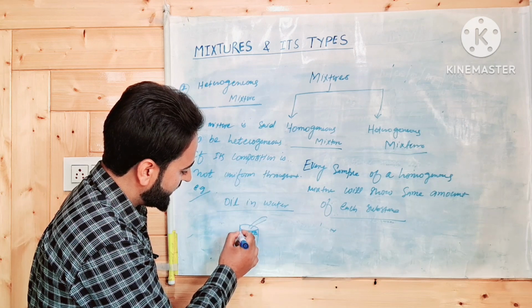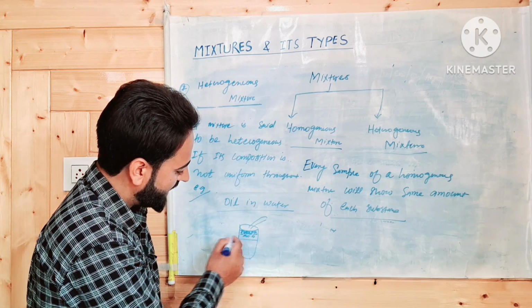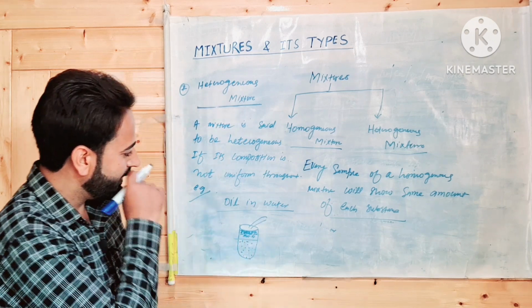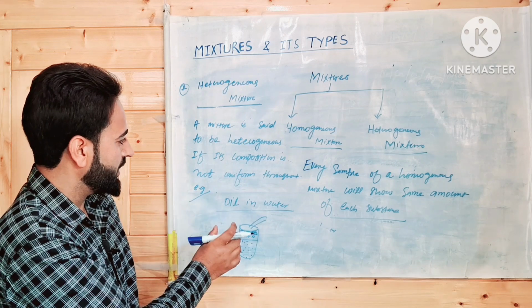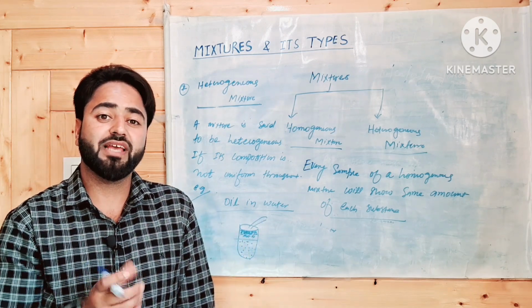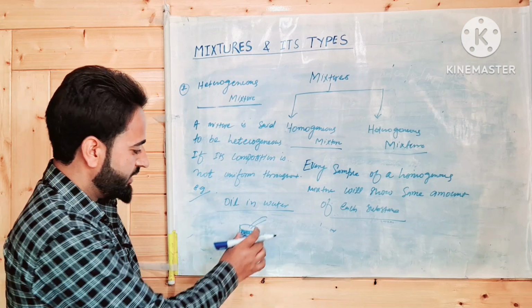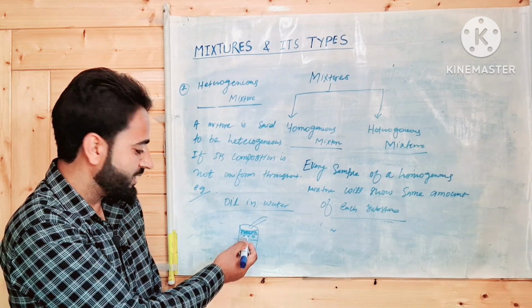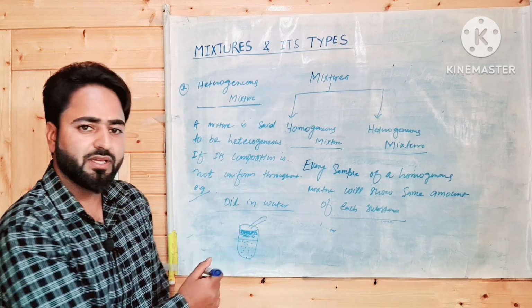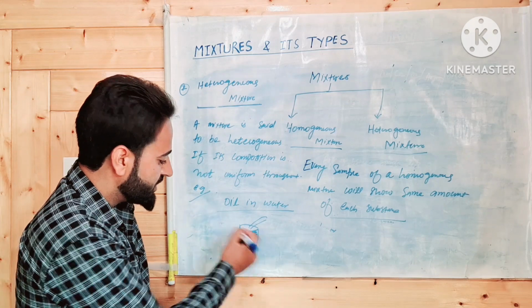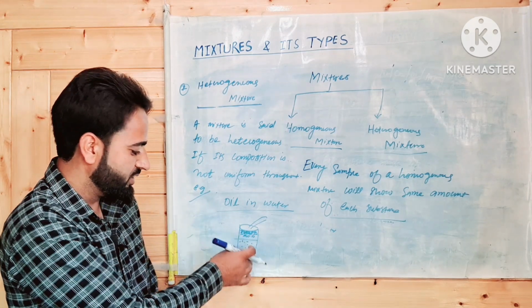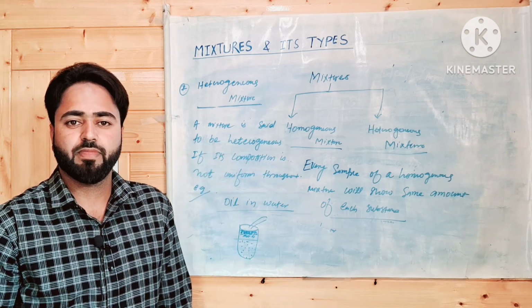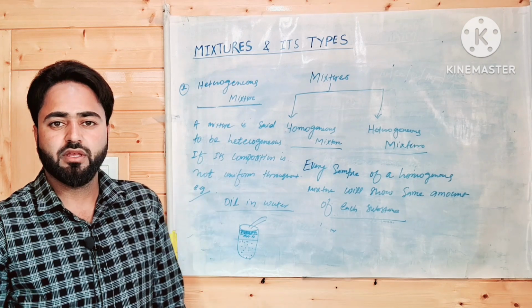ऑयल की कंसंट्रेशन कहाँ पे रहेगी? सरफेस पे. बल्क में क्या रहेगा? खाली वाटर पार्टिकल्स. यानी कि इस जो हेटेरोजीनियस मिक्सचर होता है, इसमें जो कॉन्स्टिट्यूएंट पार्टिकल्स है वो इक्वली अरेंज्ड नहीं होते हैं. When we added oil to a glass of water, oil will get deposited at the surface of the water and its concentration will be more at the surface and its concentration will be zero at the bottom. That is why we say that its composition is not uniform. We don't have any uniform composition in the heterogeneous mixture.